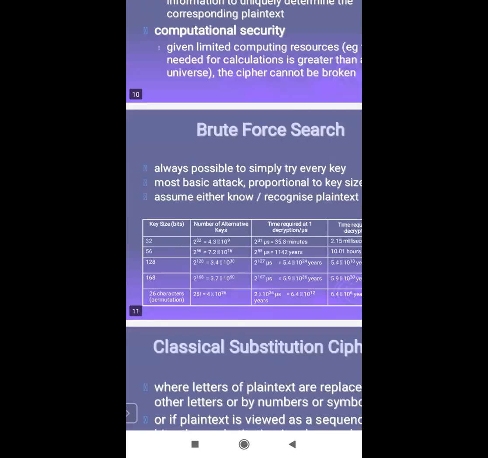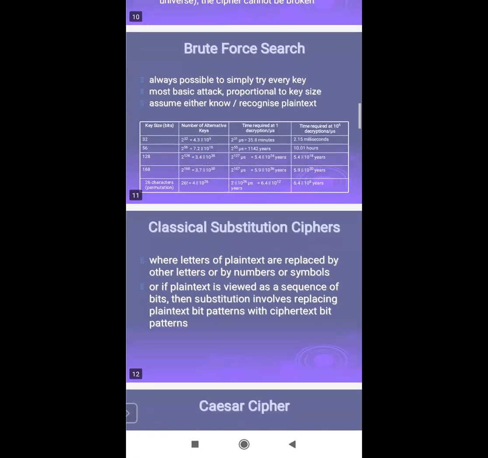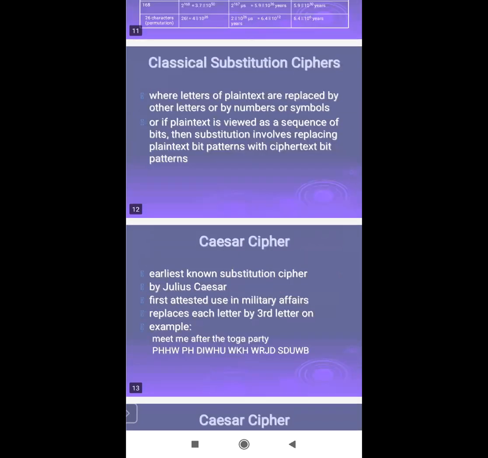A brute force search or attack means using all possible keys to try to get back to the plain text. Now we will see the substitution techniques to convert plain text to ciphertext. The first one is the Caesar cipher.